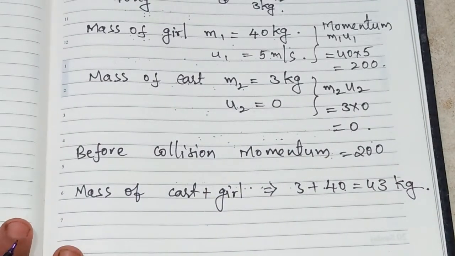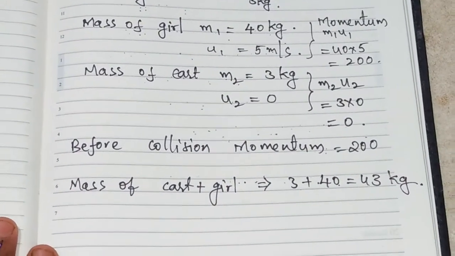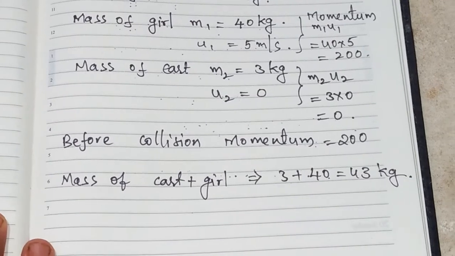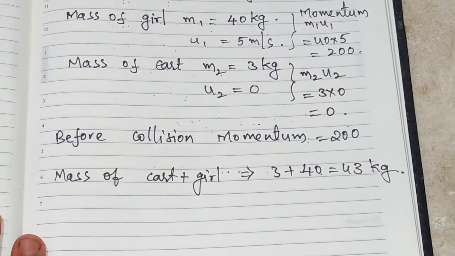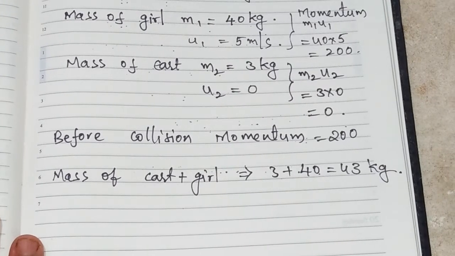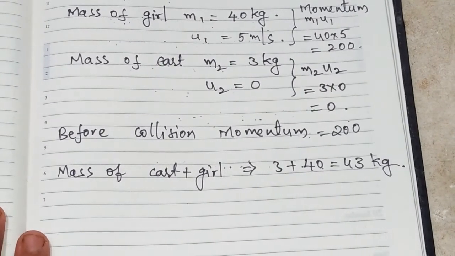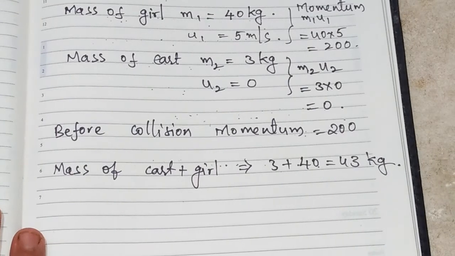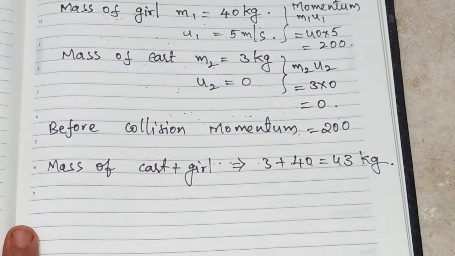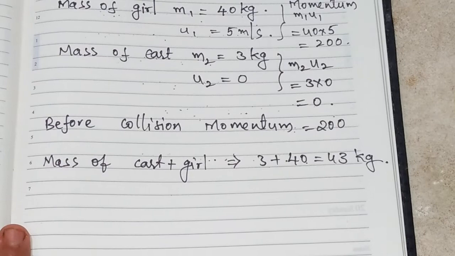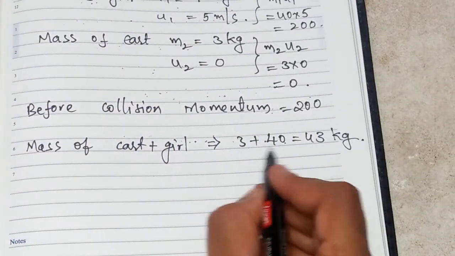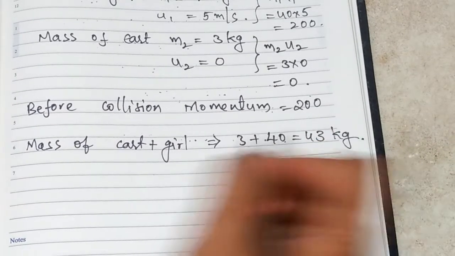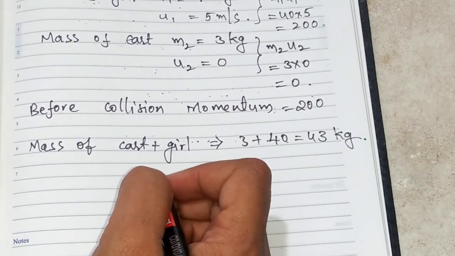This is the mass of the object, both cart plus girl, because you know already that the momentum before collision will be equal to the momentum after collision. That only we are going to find out. From that we will find out the velocity of the cart when the girl is jumping onto the cart. So the mass of both cart and girl, 3 plus 40, is nothing but 43 kilograms.